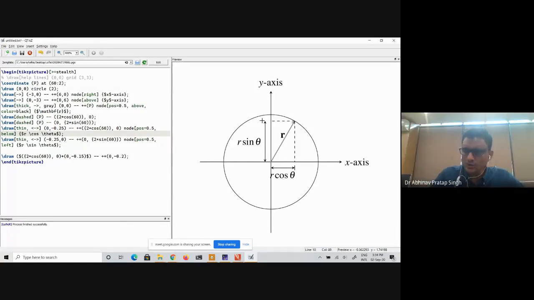Okay. So just draw that small vertical bar, and make it thin. I forgot to make it thin. Make it thin, because it is not a part of your main figure, right? Make it thin.